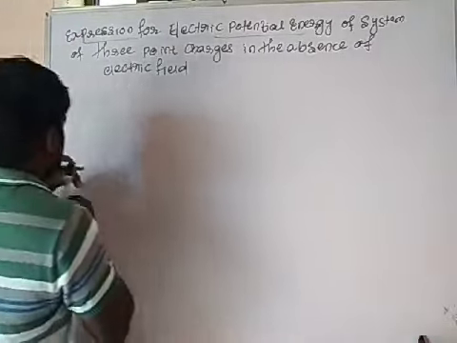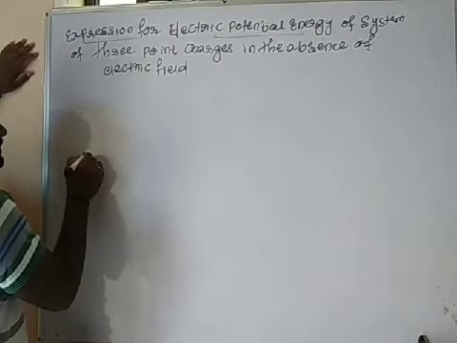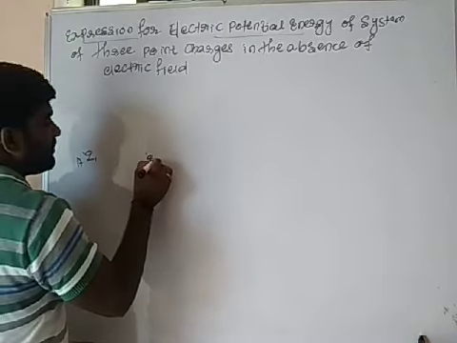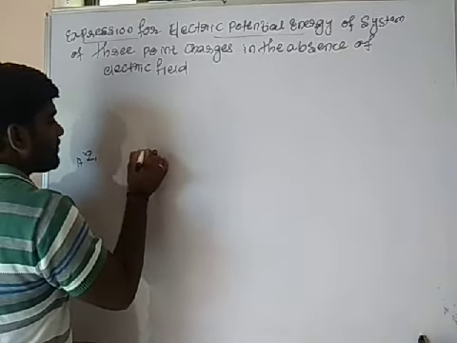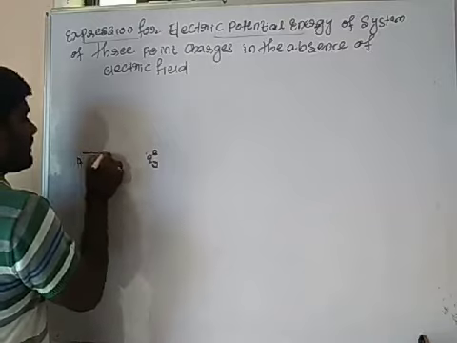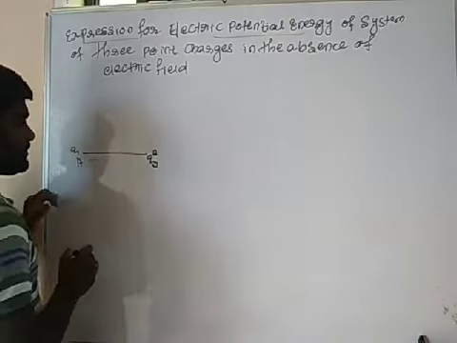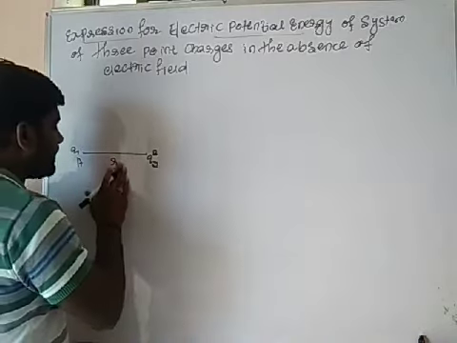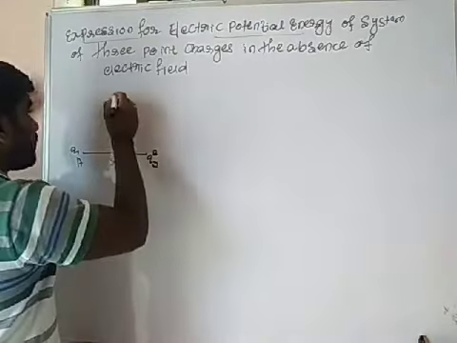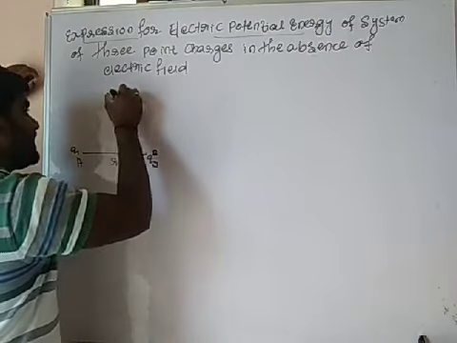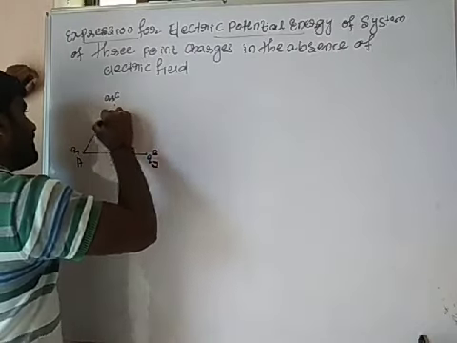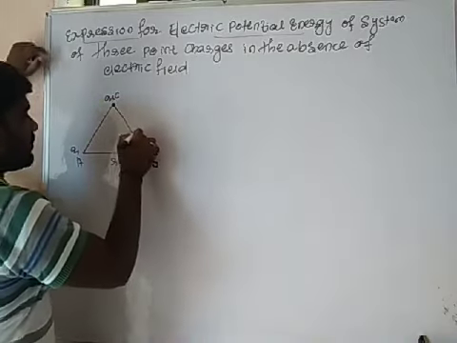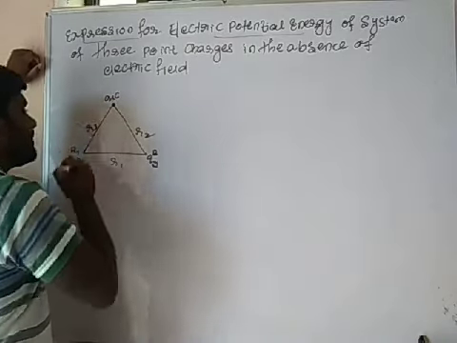See here. It will be your Q1, at point A. It will be your Q2, at point B. Separated by a distance, I am taking it as R1. One more charge at point C, it will be your Q3. Okay? The other distances I am taking as R2 and R3.